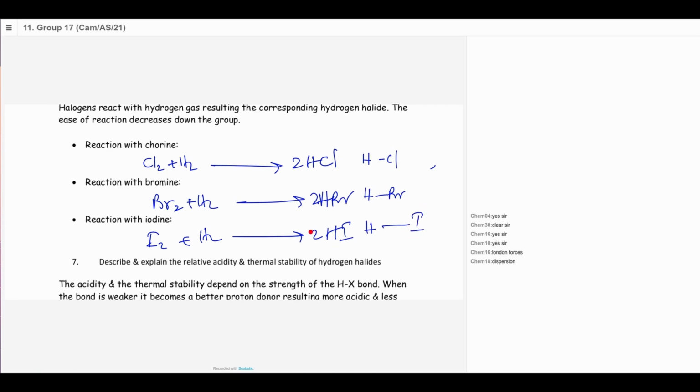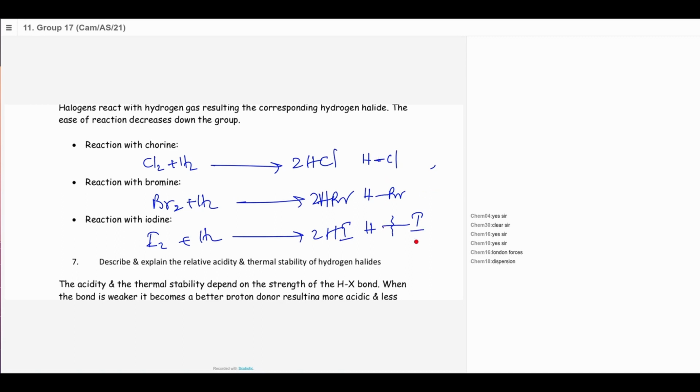In fact, the hydrogen iodide is the strongest hydrogen halide acid because the hydrogen iodine bond is the longest bond, which is the weakest. Long and weak. Short bonds are strong bonds, right? So the HCl bond is short, HI bond is long, therefore it's weaker. Hence, easily it can be broken and release H plus ions. So that's the reason why the hydrogen iodide is the strongest hydrogen halide acid, then comes the hydrogen bromide and then the hydrogen chloride.